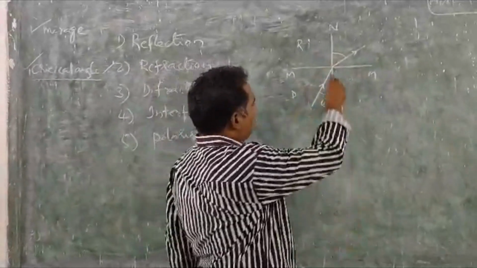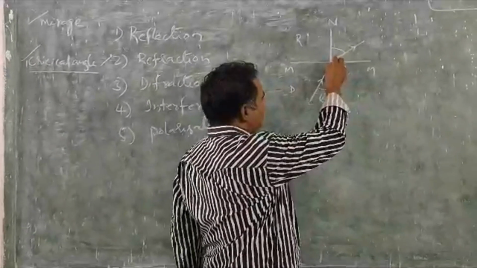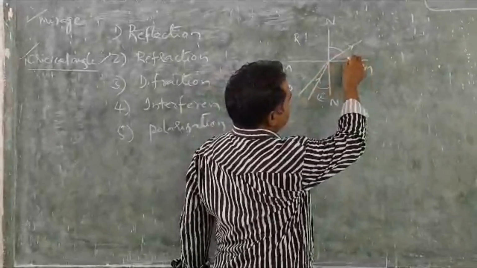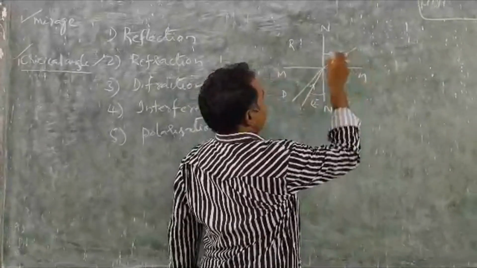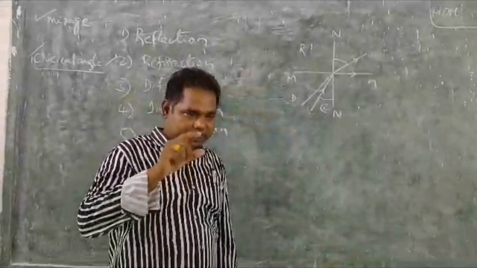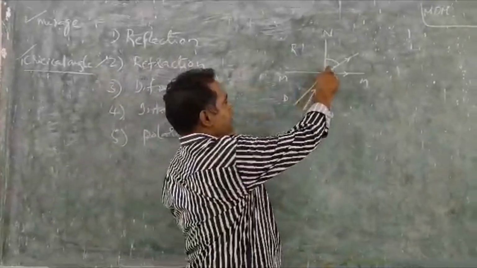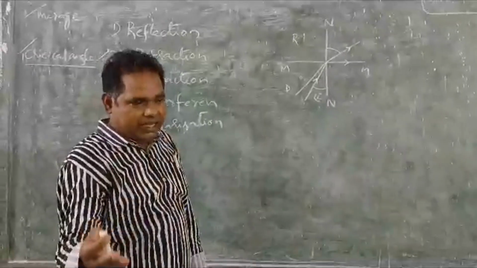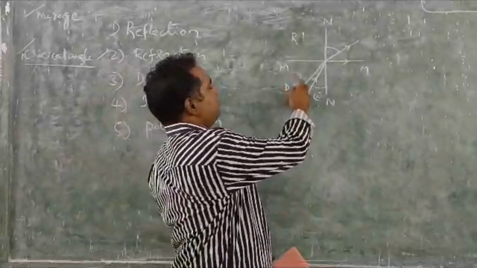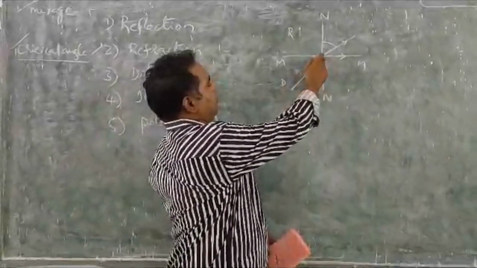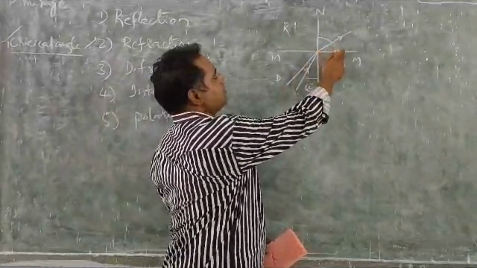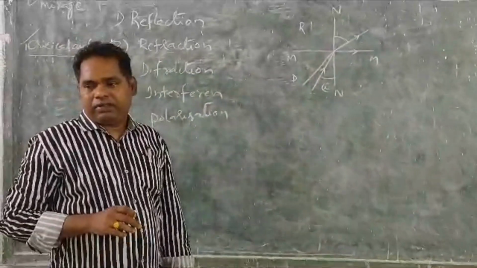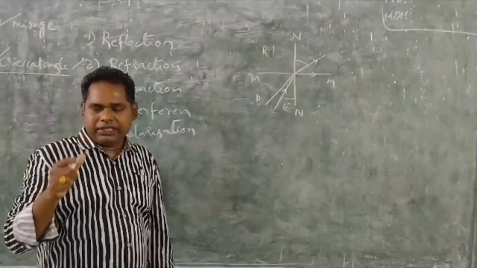So at one particular angle of incidence, the refracted ray grazes along the interface. The angle of incidence at which the refracted ray grazes along the interface is nothing but the critical angle. Critical angle, one sentence you can say.